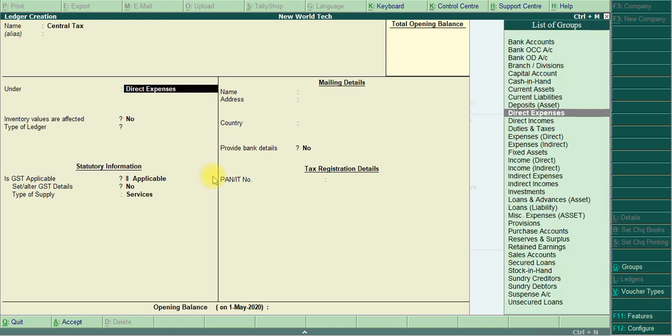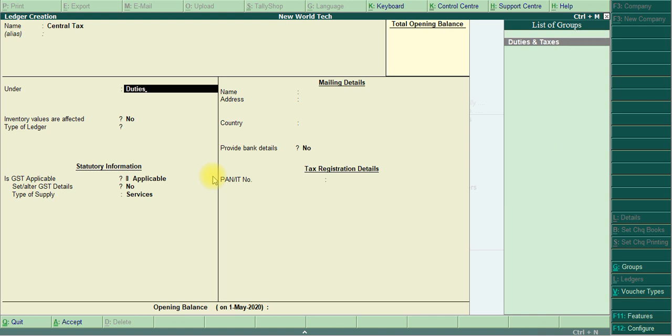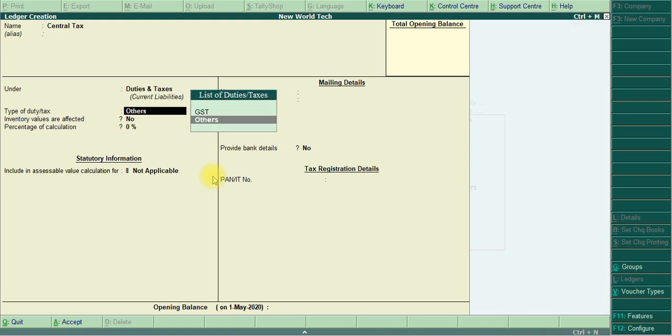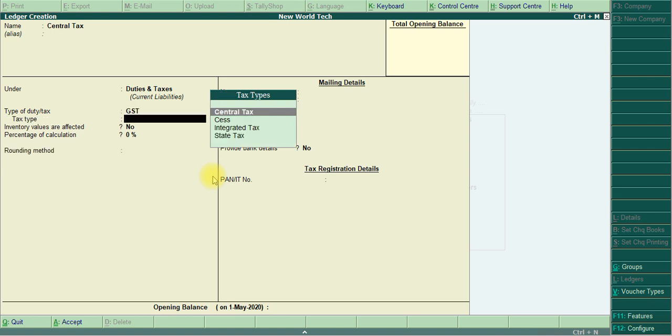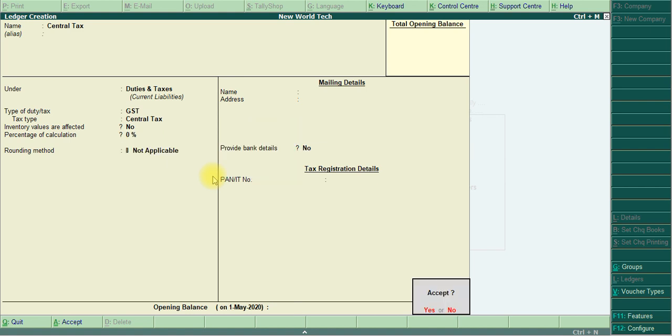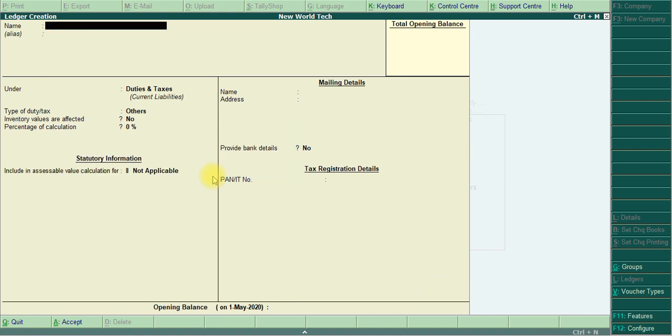Central tax under group duties and taxes. Type of duty is GST. Tax type is a central tax. Don't give the percentage for calculation. Then state tax.